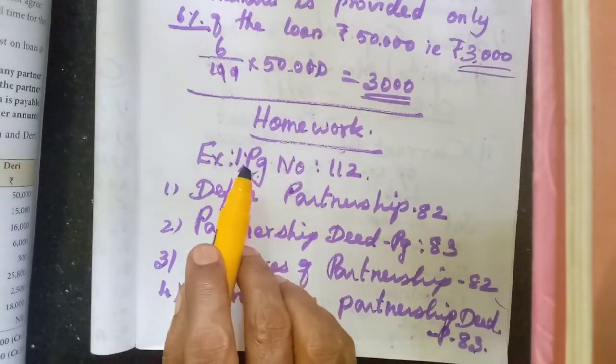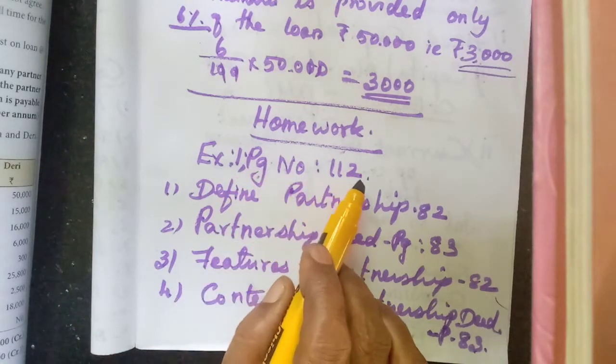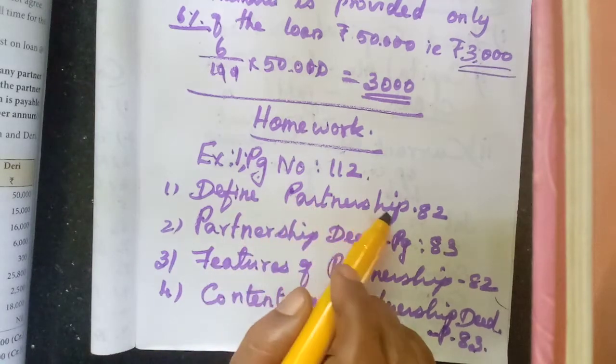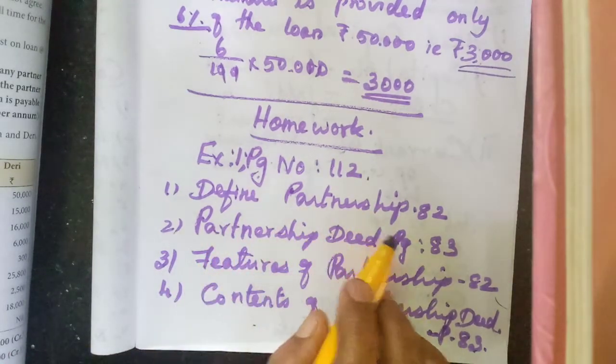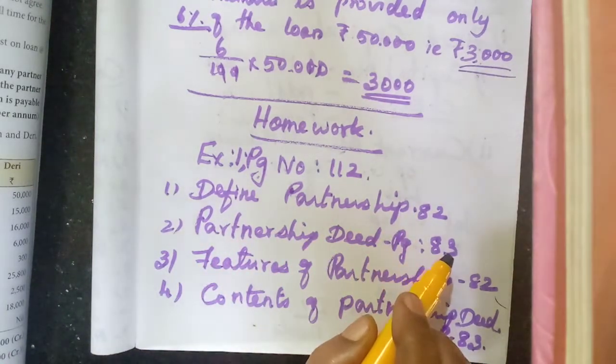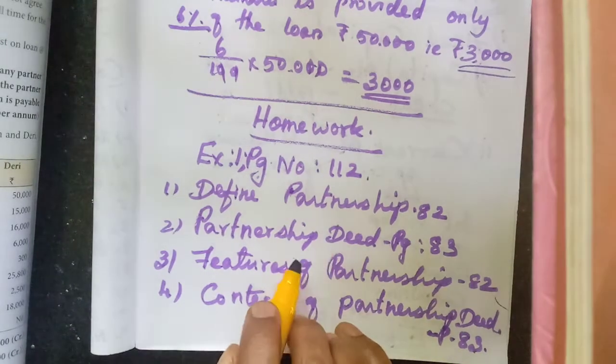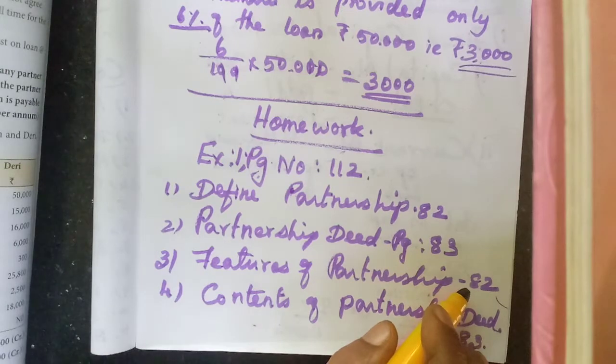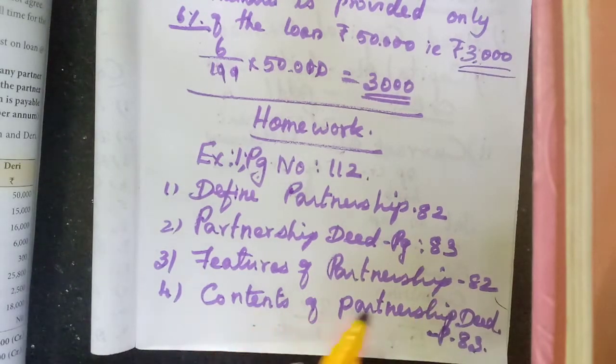They have given exercise on page number 112. Then question and answer: define partnership, page number 82. Partnership deed, page number 83, that meaning. Then features of partnership, 4 points given, page number 82. Contents of the partnership deed are given on page number 83. 16 contents are given. You can study at least 10. It will be easy for you.